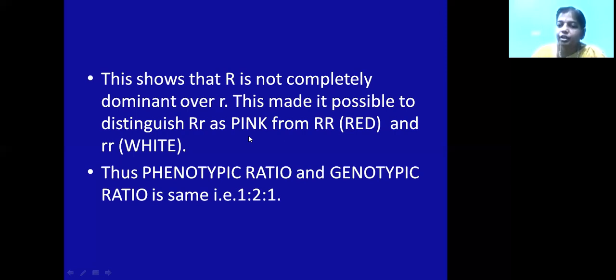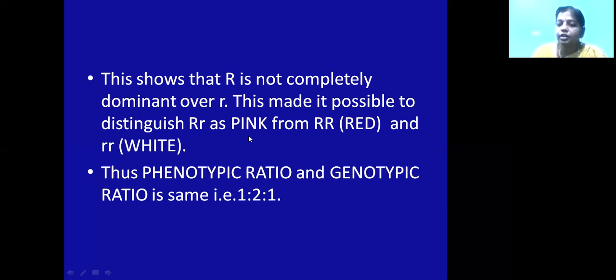That means the alleles are separating. They are not mixing and not blending. They show transfer of the alleles to different gametes. Gametes will have only one kind of allele. It is not one kind of gene, it is only one kind of allele. So it is showing separation. This is called the law of segregation. Since gametes are very pure with the alleles, it is called the law of purity of gametes.